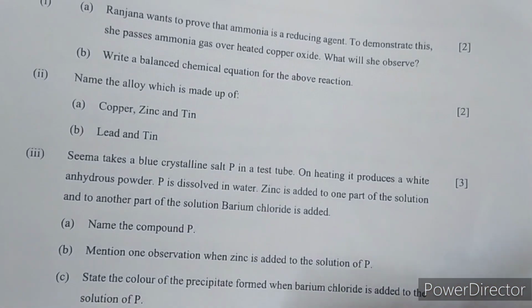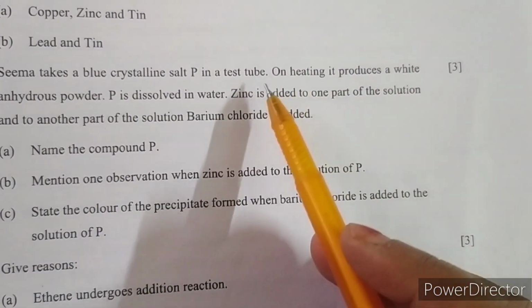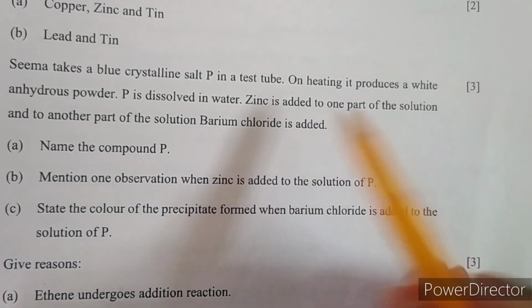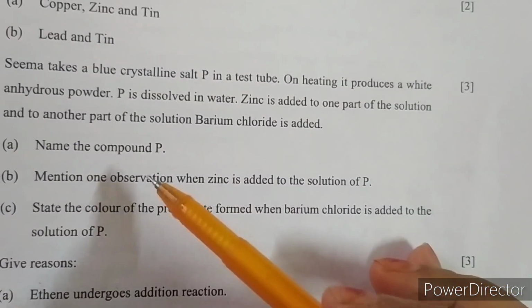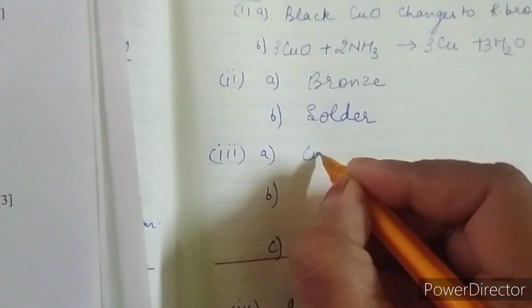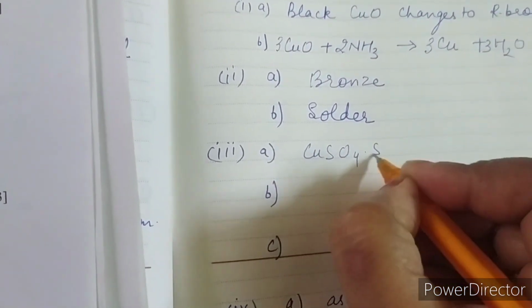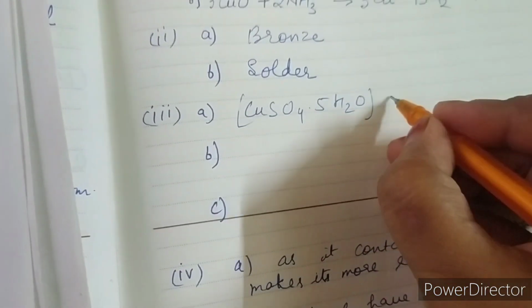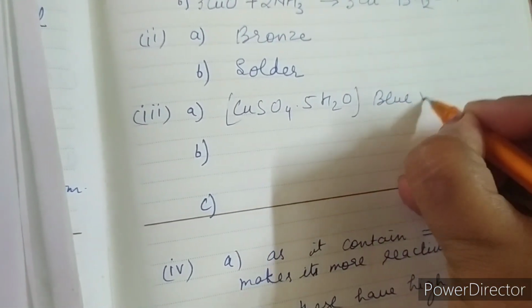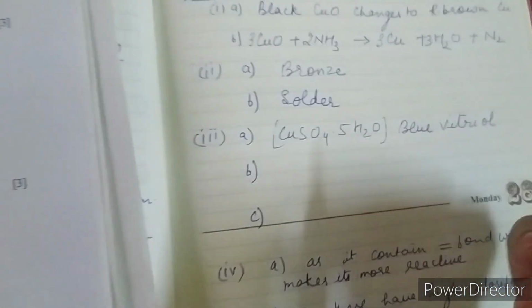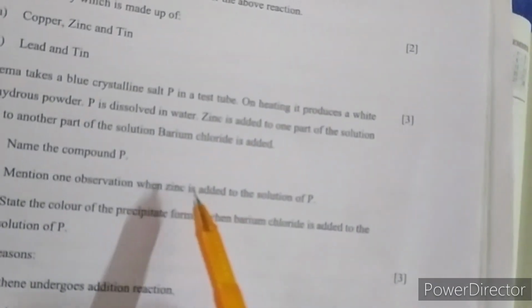Question number 3, A part: Seema takes a blue crystalline salt P, which is converted into white anhydrous powder P. On adding zinc to one part and to the other, a barium chloride solution is added. Name the compound P. So here, because it is a blue crystalline solid, obviously it will be hydrated copper sulfate, that is CuSO4.5H2O. But because they have asked the name, we'll put this in brackets and write blue vitriol. You can write blue vitriol, or hydrated copper sulfate, or copper sulfate pentahydrate.